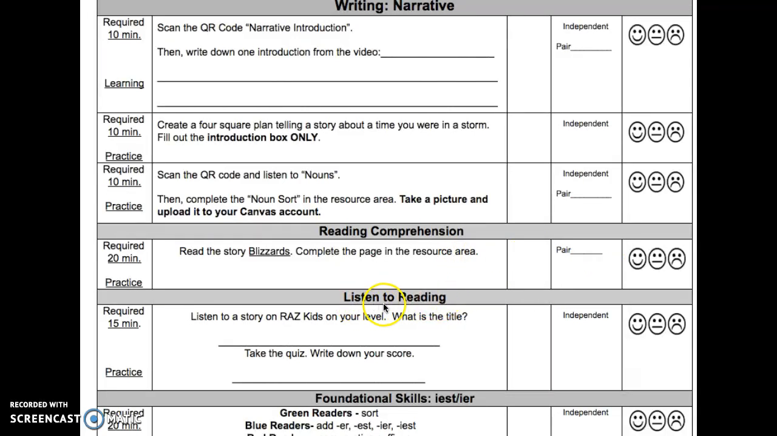The next section is listen to reading. It is required for 15 minutes. It is practice. Listen to a story on Raz-Kids on your level. What is the title? Write your title here. Take the quiz. Write down your score. Write your score here.